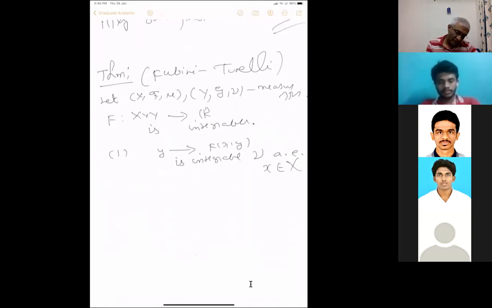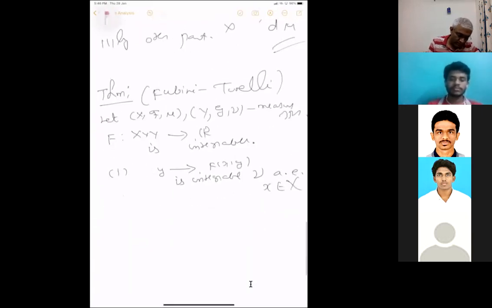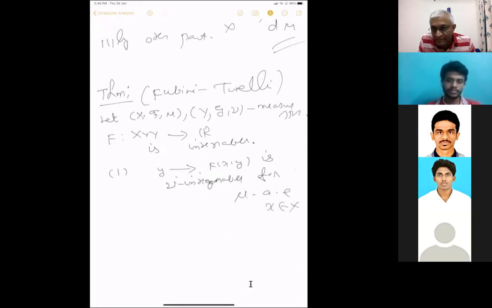Sorry, this is mu. This function is nu integrable. Nu integrable means it is integrable with respect to nu for mu almost everywhere x in X. The statement is clear.